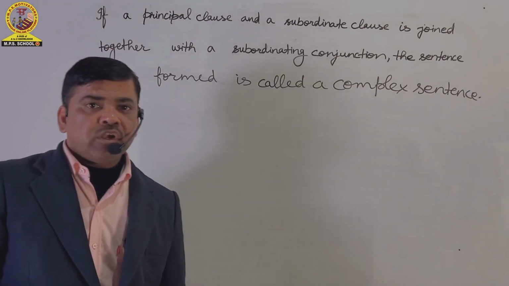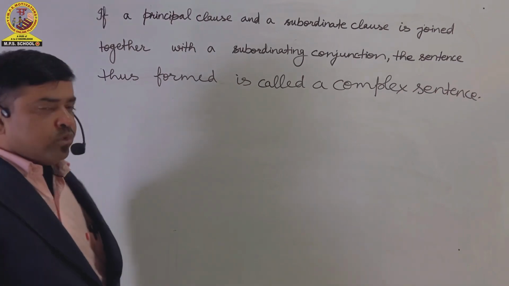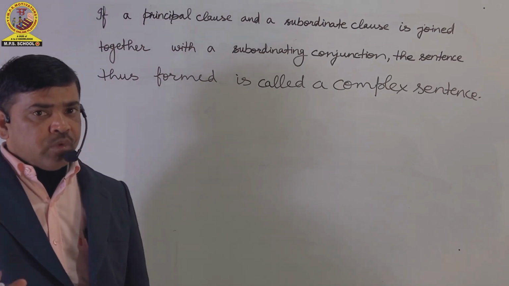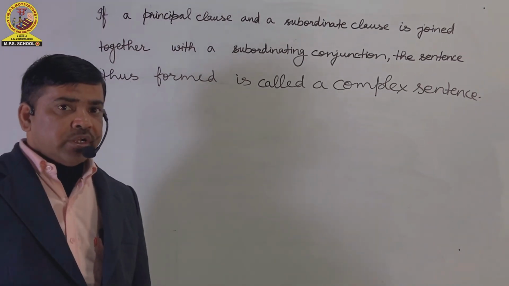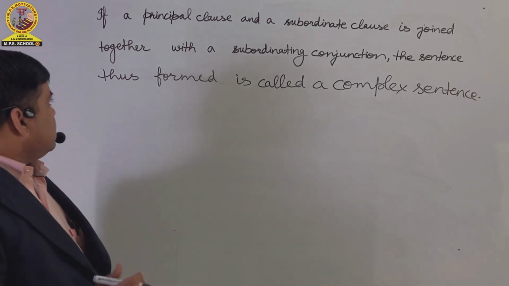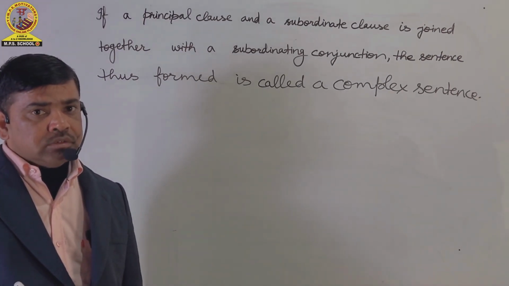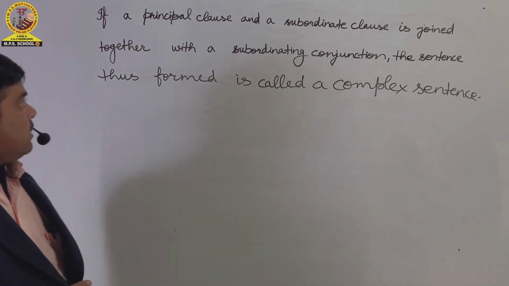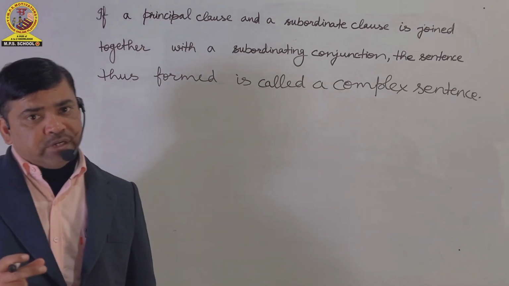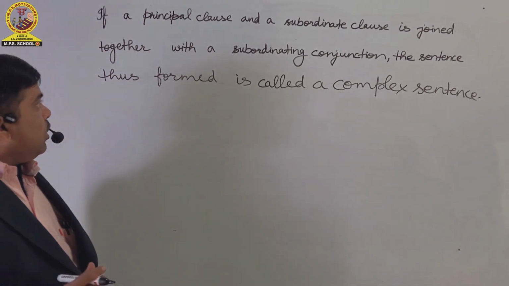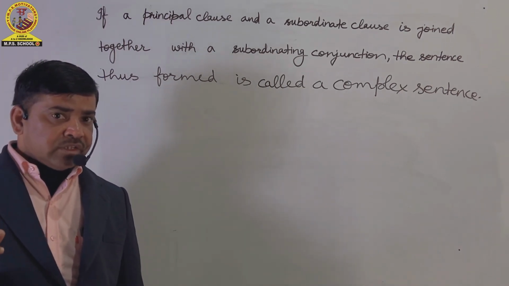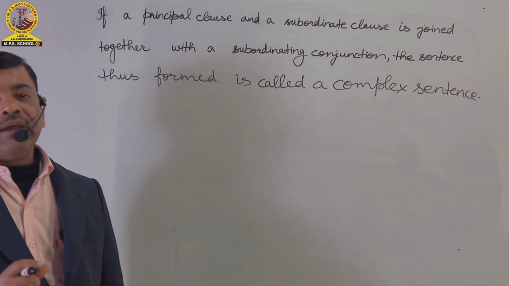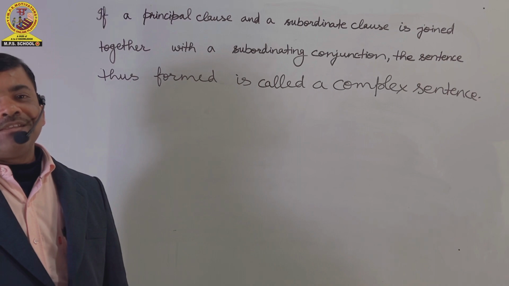Friends, as the definition of a complex sentence, I have written on the board: if a principal clause and a subordinate clause is joined together with a subordinating conjunction, the sentence thus formed is called a complex sentence. अर्थात यदि एक प्रिंसिपल क्लॉज और एक सबऑर्डिनेट क्लॉज को एक सबऑर्डिनेटिंग कंजंक्शन की सहायता से जोड़ा जाता है तो इस प्रकार जो वाक्य बनता है उसे हम लोग कॉम्प्लेक्स सेंटेंस कहते हैं.